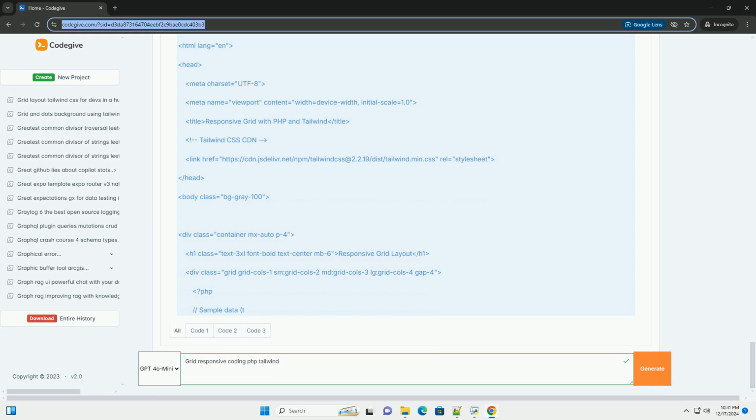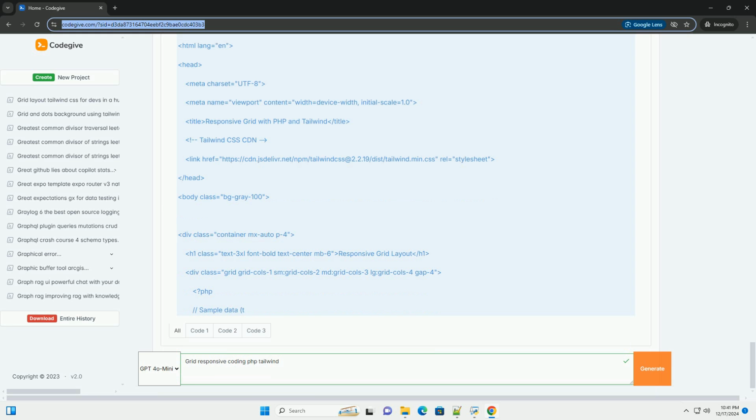Step 3, explanation of the code. 1. HTML structure. The HTML structure is basic. We include the Tailwind CSS from a CDN link in the head section. 2. Container. We use a Tailwind utility class to create a responsive container that adjusts according to the screen size, with mx-auto for horizontal centering and p-4 for padding. 3. Grid layout. We define a grid with grid-cols-1 sm:grid-cols-2 md:grid-cols-3 lg:grid-cols-4 gap-4.